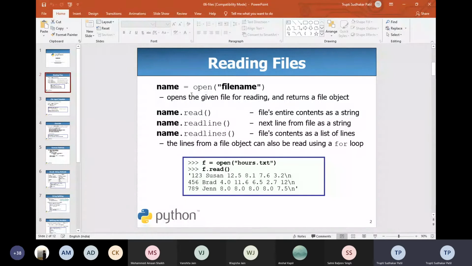This is the name, or you can call it one instance, which we create to open the file. You have to first create a text file in your folder, or otherwise you can create the file with the help of write mode, and we can write content into that particular file. If we want to read the entire content, we have the function called read. If you want to read only a single line and onwards, we can use the readline function. We can get the contents as a list of lines with readlines, only an S is added.